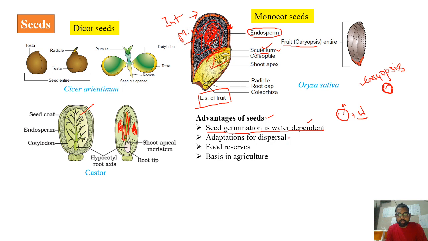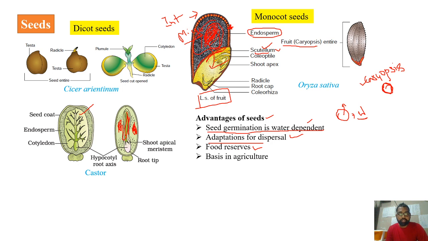And as we know, the seed can help in the dispersal process. There are certain adaptations for dispersal. This dispersal can help in reducing competition, that is, intra-specific or interspecific competition will be decreased. So there will be proper geographical distribution of the species. The seed also possesses food reserves, either in the form of endosperm or in the cotyledons.